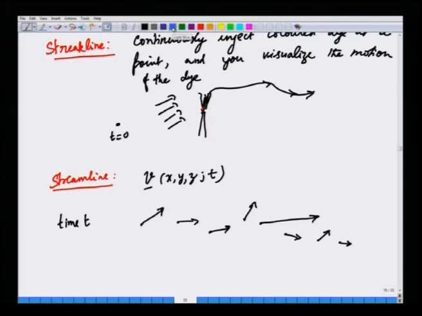Streamline is a line that is instantaneously tangential to the local fluid velocity vectors. So, let me try to draw this as tangential as possible.